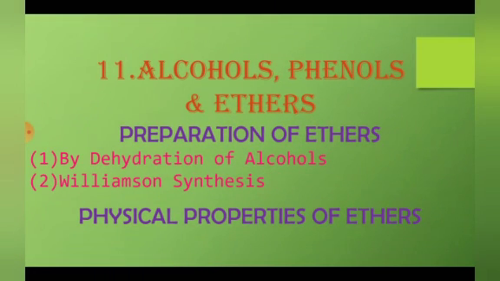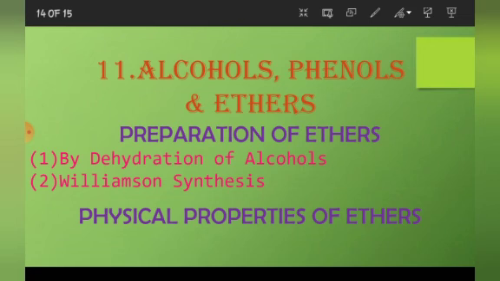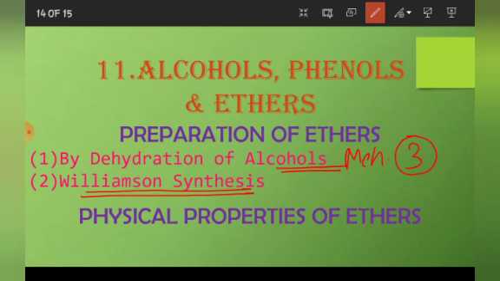So, what we discussed today was preparation of ethers by dehydration of alcohol. Mechanism is there. That is the third mechanism of the chapter, third and last mechanism. Then Williamson synthesis. You need to remember all the conditions, how we will get good yield if there is 1 degree alkyl halide. Then physical properties, we discussed two properties. First was about boiling point and the second was about solubility. Right, children?